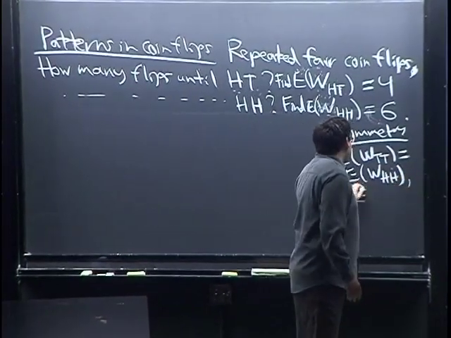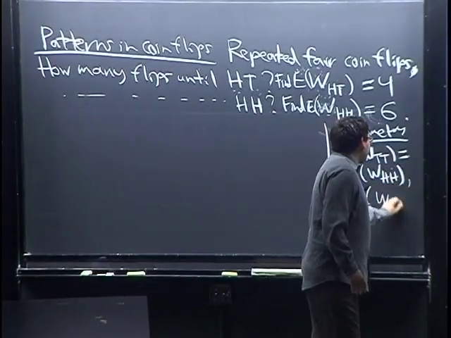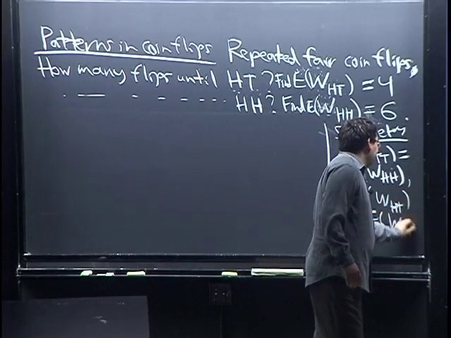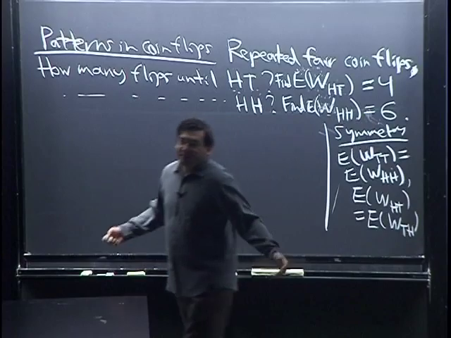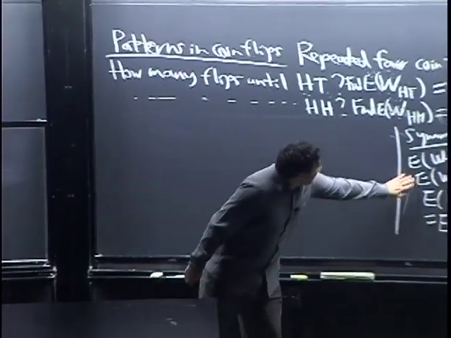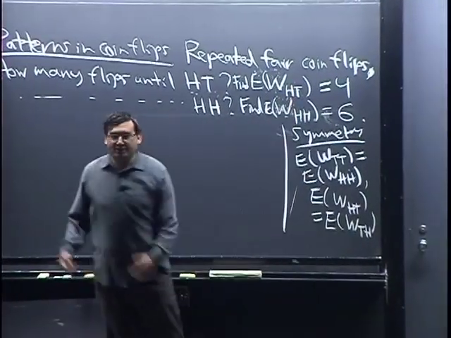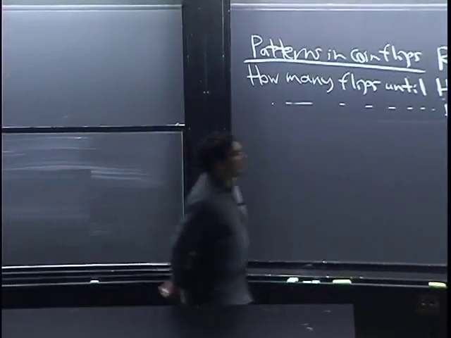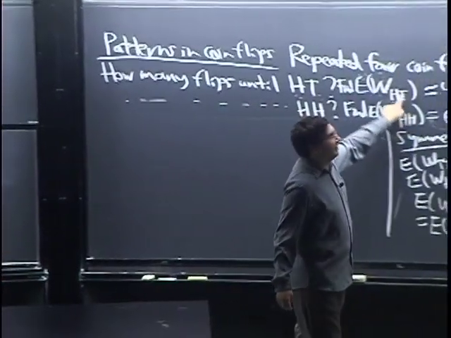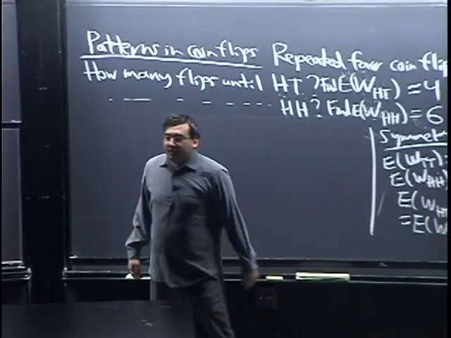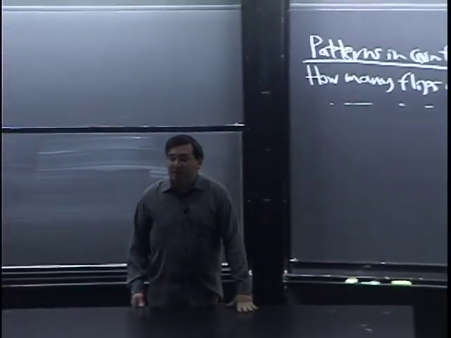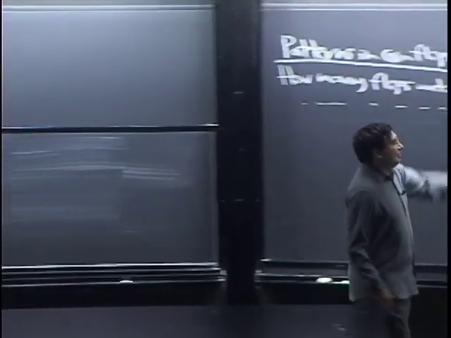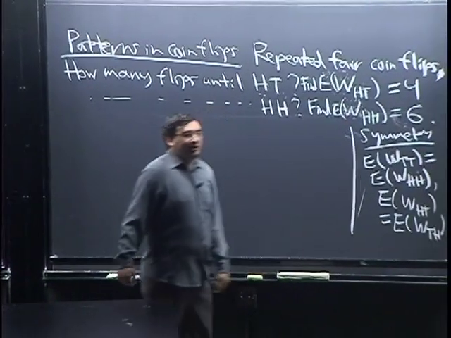Similarly, we know that E of WHT equals E of WTH. But neither of these tells us that these are equal. It doesn't tell us that they're not equal. It's just that you can't say by symmetry, because you have to swap heads and tails everywhere, and those are different things. All right, so let's do the calculation. Then I'll talk a little more about the intuition for why this is bigger than this. But let's just calculate it first.